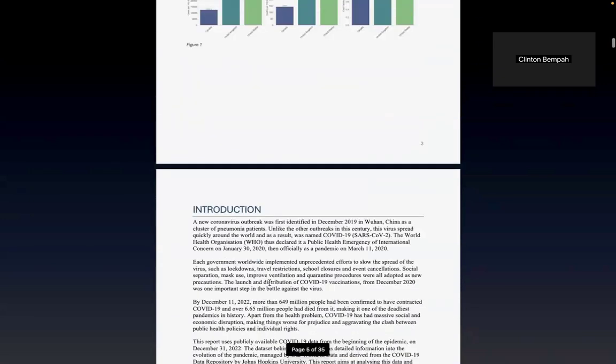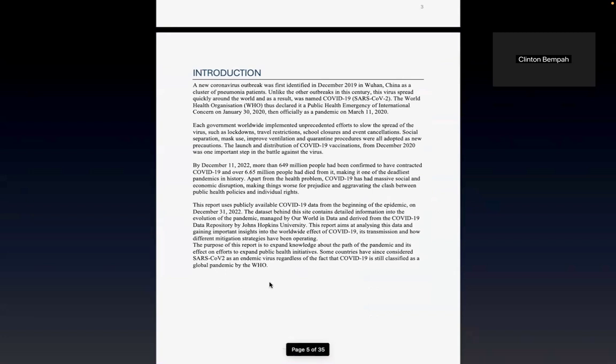The introduction basically talks about the background of the COVID-19 pandemic. As we can see, by December 2022, there had been more than 649 million people infected by COVID-19, with over 6.65 million people dead. So you can see it was a very devastating pandemic and caused a lot of destruction to the world.